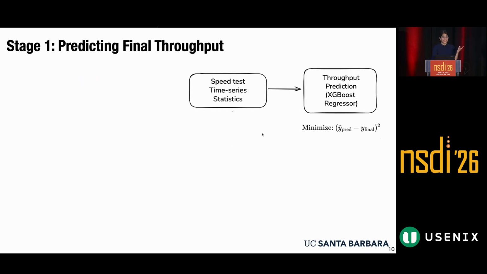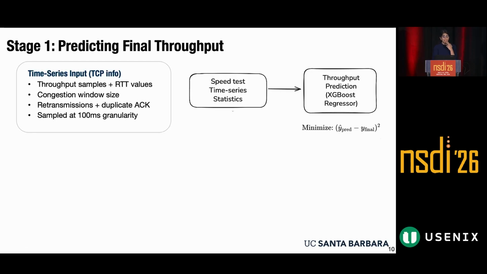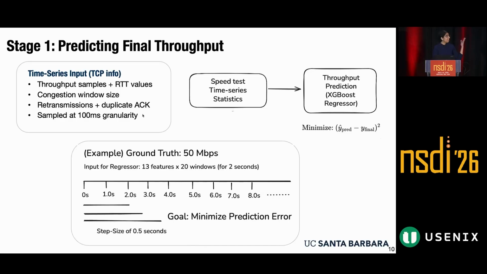So as input, for example, we're taking the speed test time series statistics. But what does that actually mean? Well, this is just the kernel level TCP info that you're getting at the server side when an ISP or an operator is initiating a speed test. This includes throughput samples, congestion window size, as well as retransmissions. These are all variables that indicate the burstiness or stability of a connection. We essentially want to give these variables to our model to give an intuition about the type of connection that is ongoing. So let's look at an example where we're inputting these types of variables.